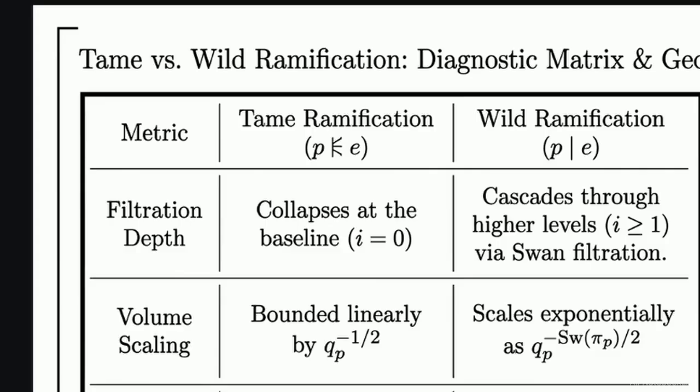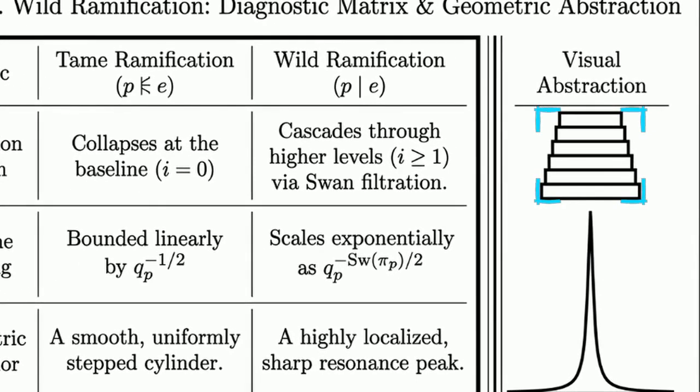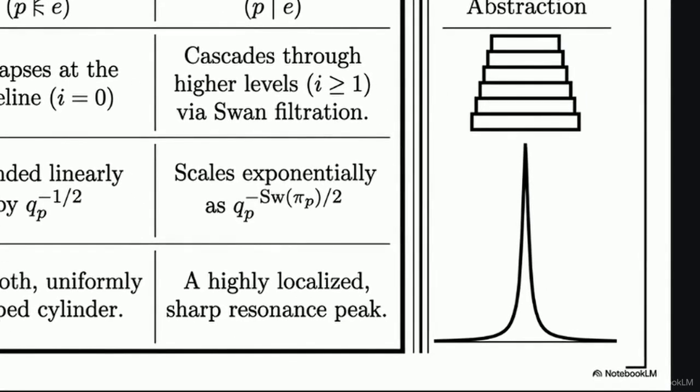This matrix shows how ramification type alters the structure. Tame ramification collapses at the baseline, creating a volume bounded linearly, like a uniform stepped cylinder. Wild ramification cascades through higher Swan filtrations, scaling exponentially to create a massive, highly localized resonance peak.